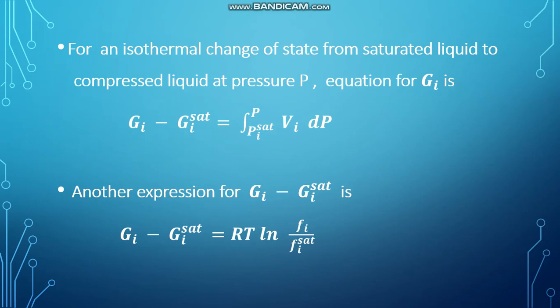For an isothermal change of state from saturated liquid to compressed liquid at pressure P, the equation for Gi is Gi minus Gi^sat is equal to the integral from Pi^sat to P of Vi dP. Another expression for Gi minus Gi^sat is RT ln (fi/fi^sat).